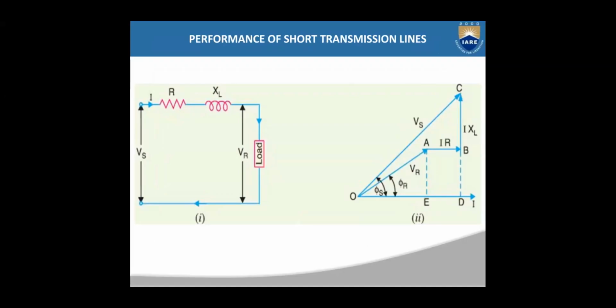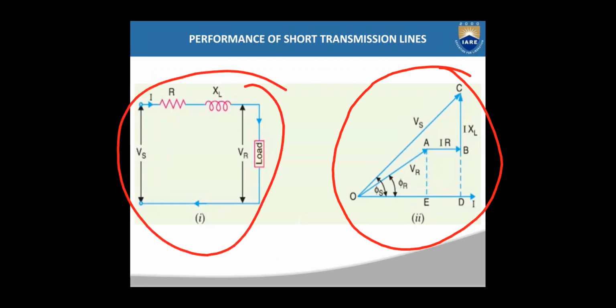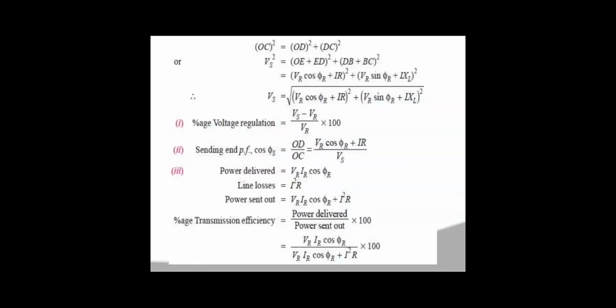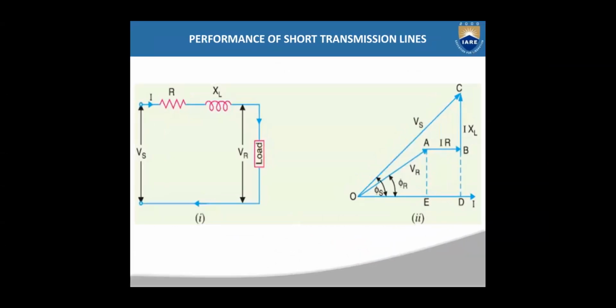Okay, so this is the vector diagram, how you can draw it from the equivalent circuit. Now from the vector diagram, you take this triangle, a right-angled triangle.